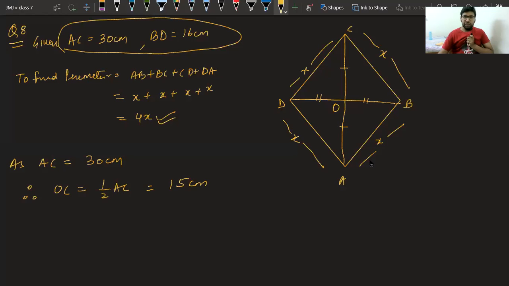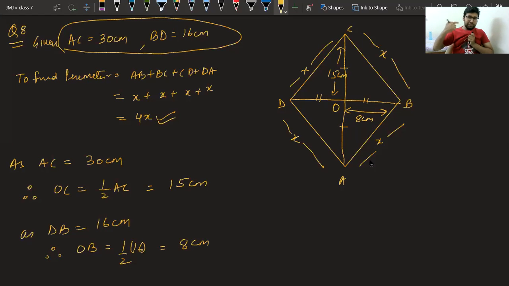Very good. Similarly, class, can you tell me what is the length of OB? Very good, Ekta. Very good, Mokshita. Rachit, some mistake is there, please check. Kritika, good. Alan, good. Simple. As DB is equal to 16 centimeter, therefore OB is equal to half of 16, which is 8 centimeter. Class, now we know two sides.